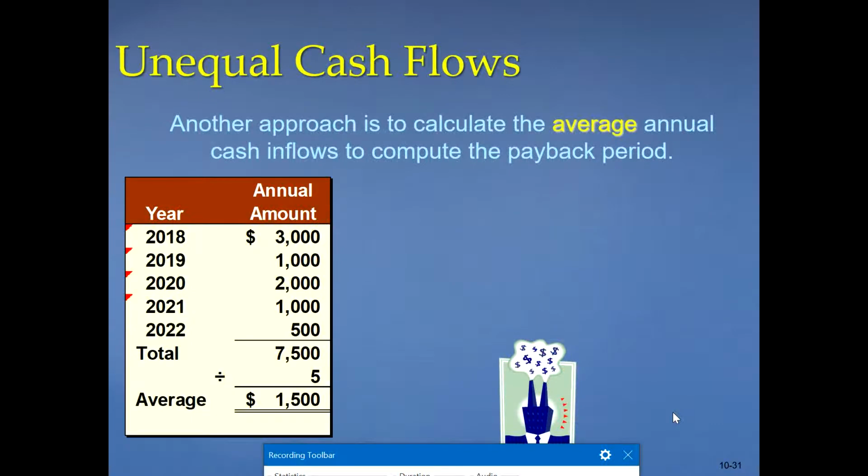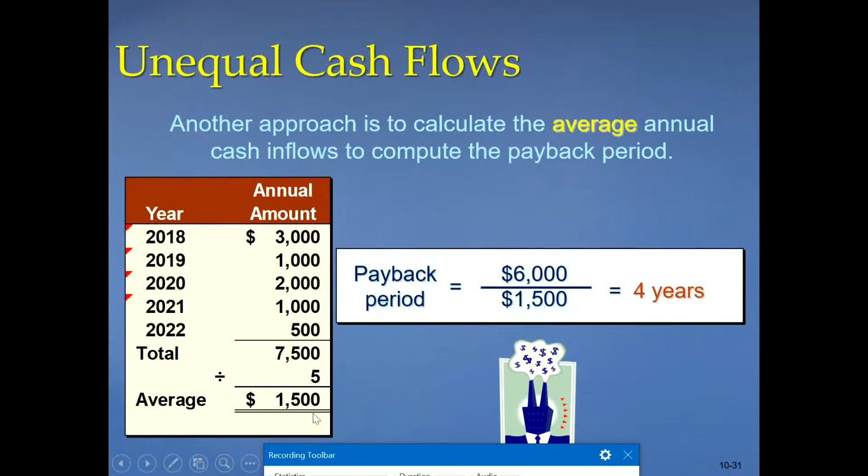Another approach is to calculate it when cash flow is uneven, not the same. Then what we do is we take a total of all our cash flows from the project, divide by the project life, which is 5 years. So 1500. This is our average annual cash flow. Then we can use the same formula which we used before: cost divided by average cash flows.